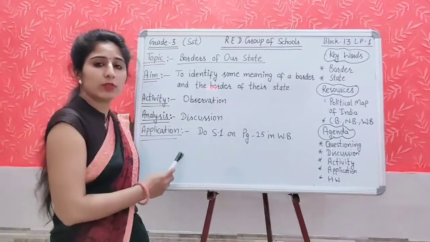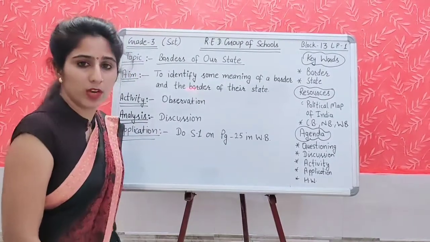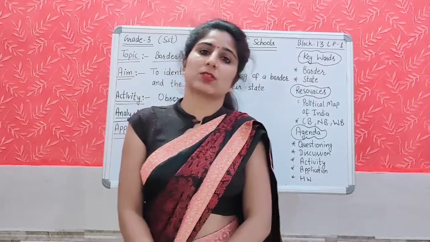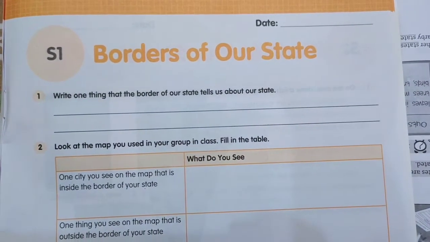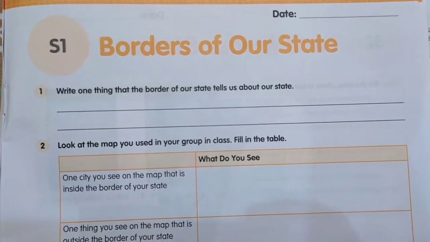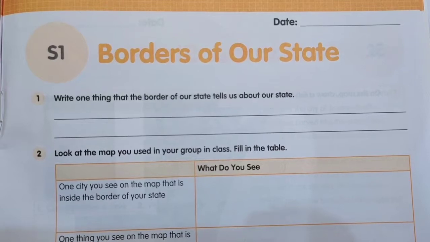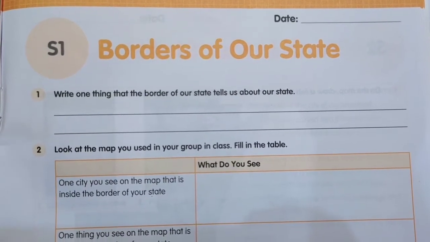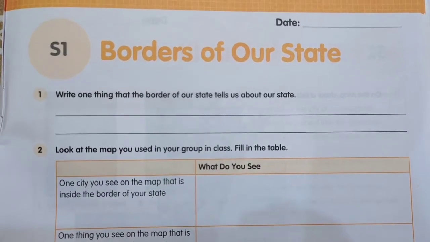Students, what will you do? You will complete your S1 that is given on page number 25 in your workbook, and your workbook must be finished within 10 minutes. Students, open page number 25 of your workbook. S1, border of our state. First question is, write one thing that the border of our state tells us about our state. You will write one thing that our border tells us about our state.